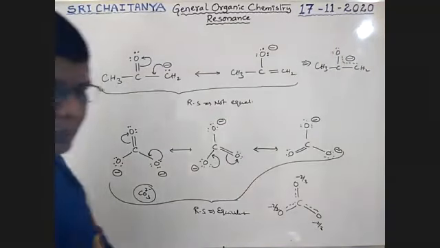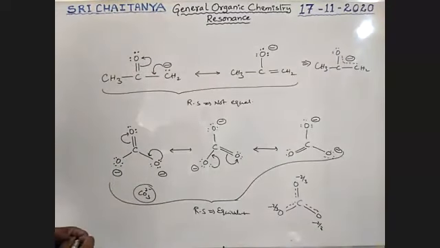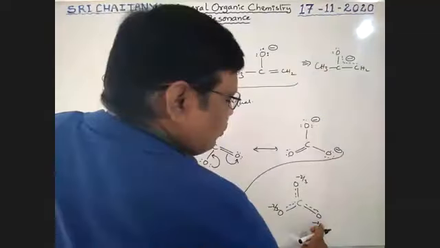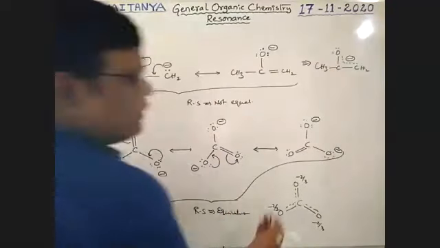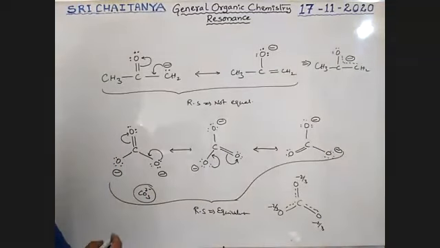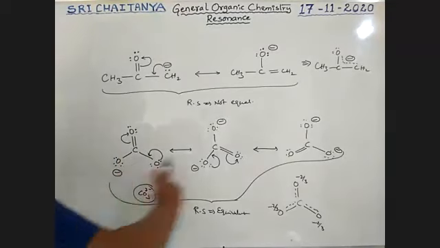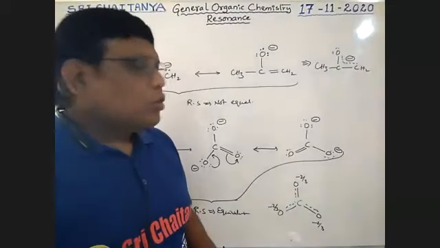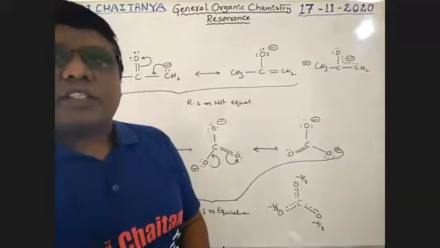That charge is distributed, boys. So 2/3 each, overall minus 2 is the charge. Overall minus 2 is the charge. So that means these 3 are equivalent resonance structures. Those 2 are non-equivalent resonance structures.